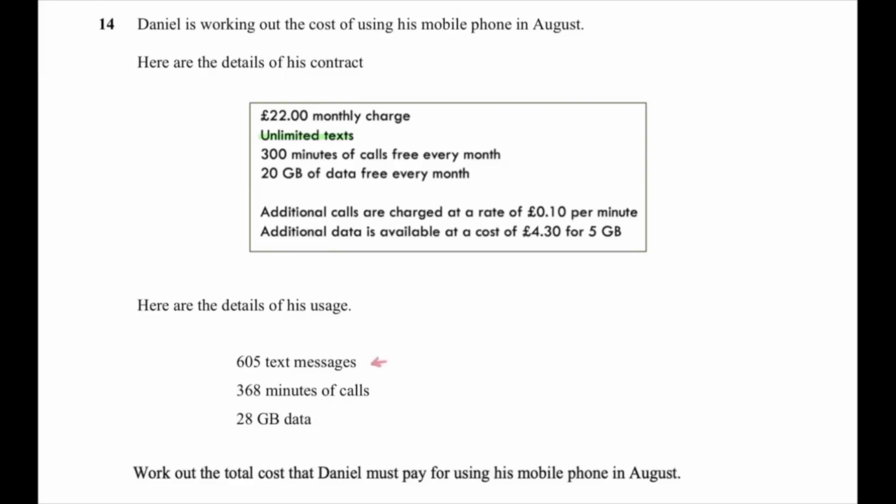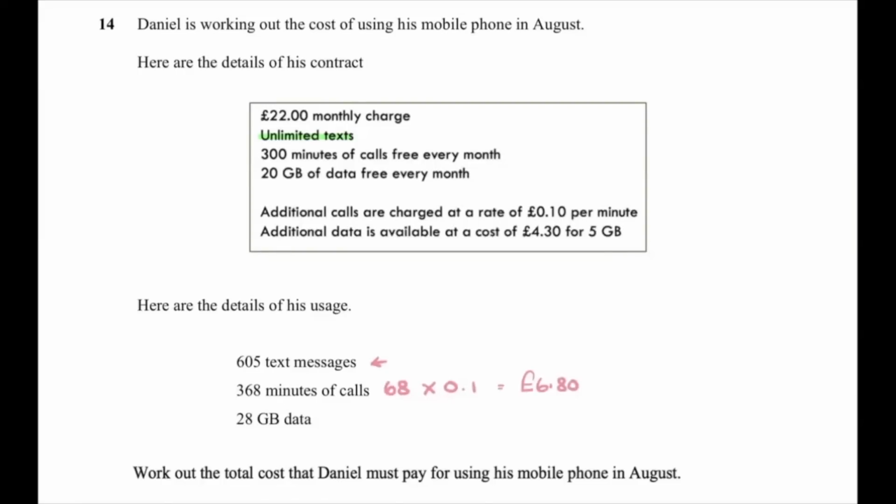Next, I'm being told that he's made 368 minutes. I go up to his contract. He gets 300 free, so he's going to have to pay for 68 minutes. Additional calls are charged at 0.10 pounds or 10 pence. So we're going to times through by that 0.1, which tells us there's an additional charge of £6.80. As always, just get it straight in the calculator. As long as you're writing down what you're doing, it's all good.